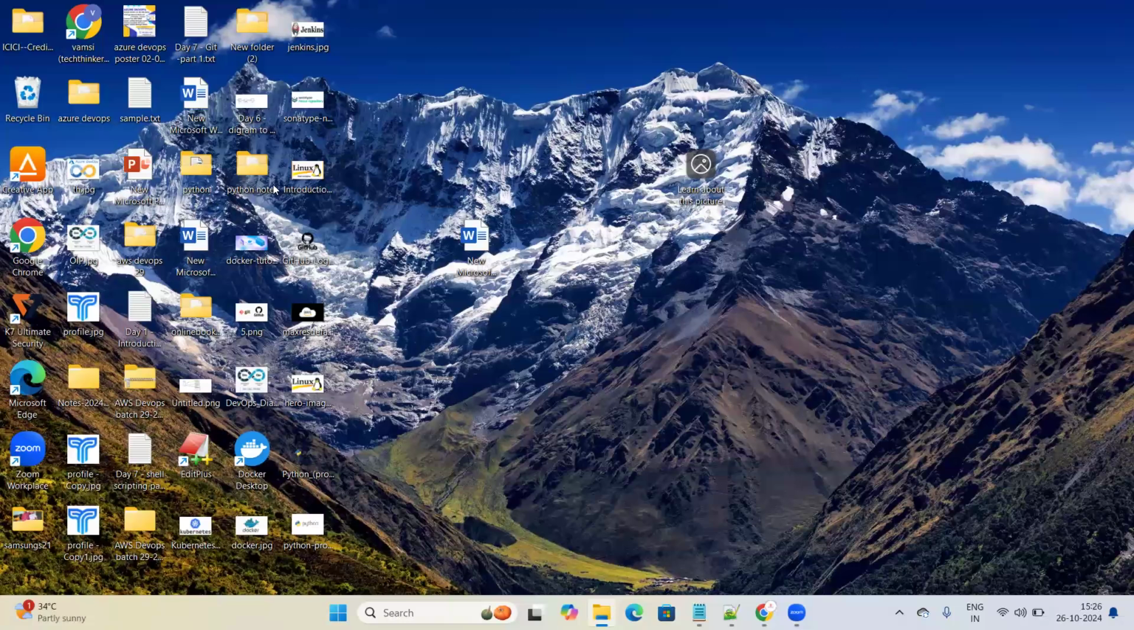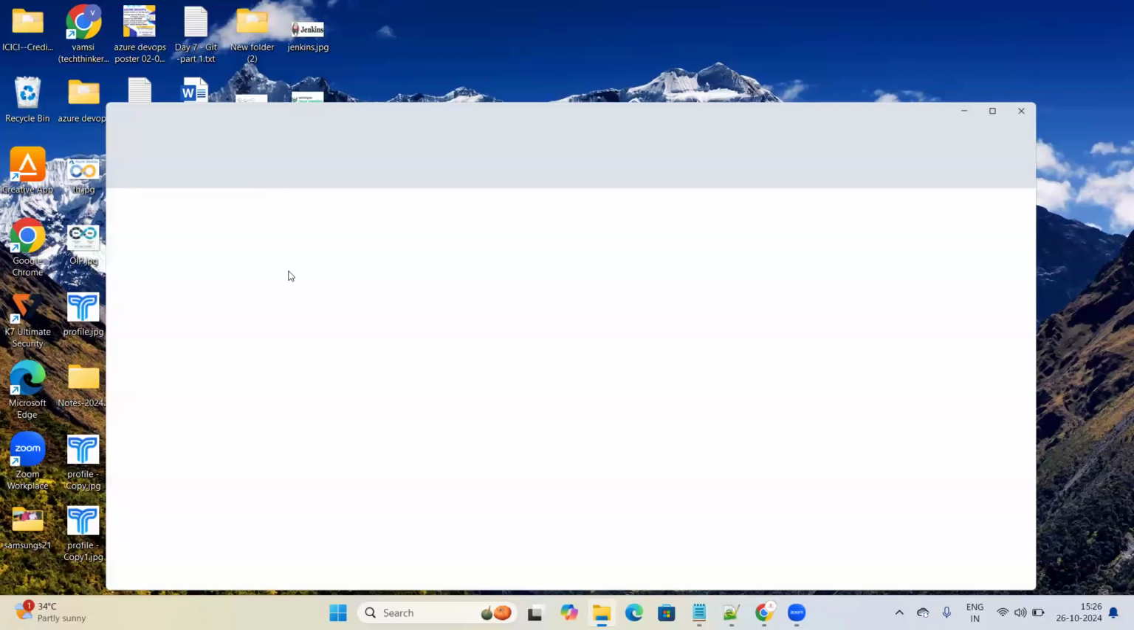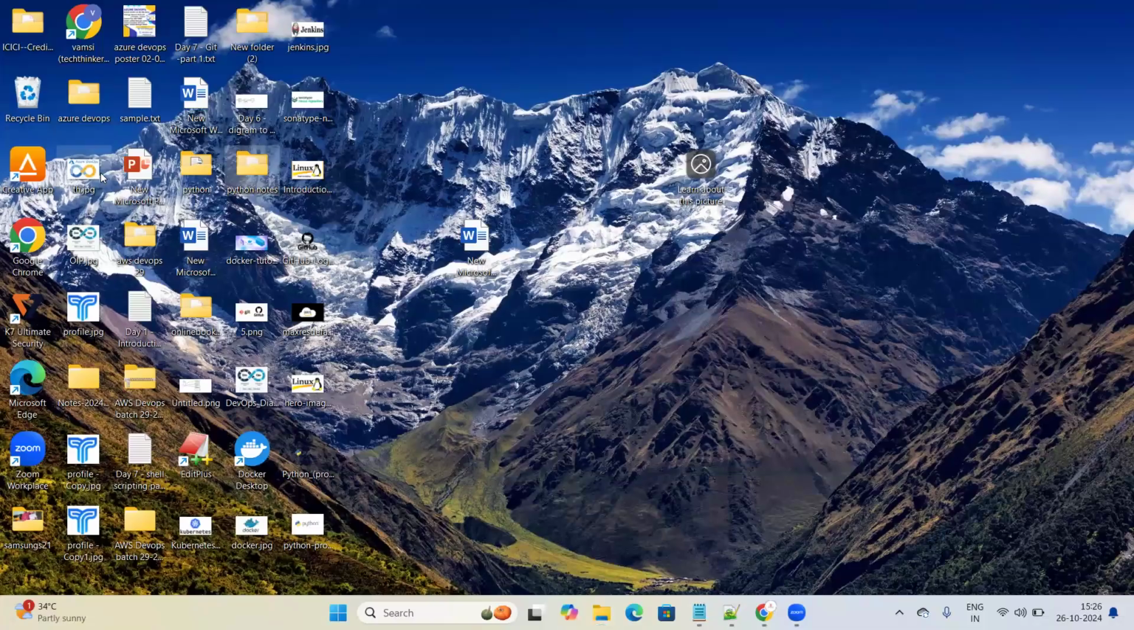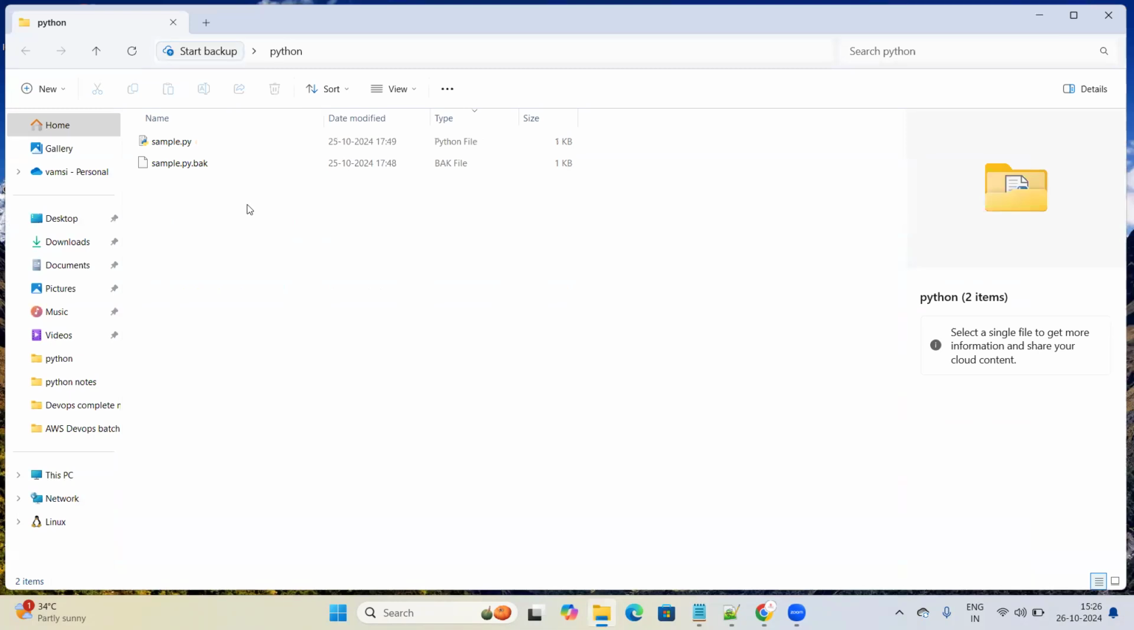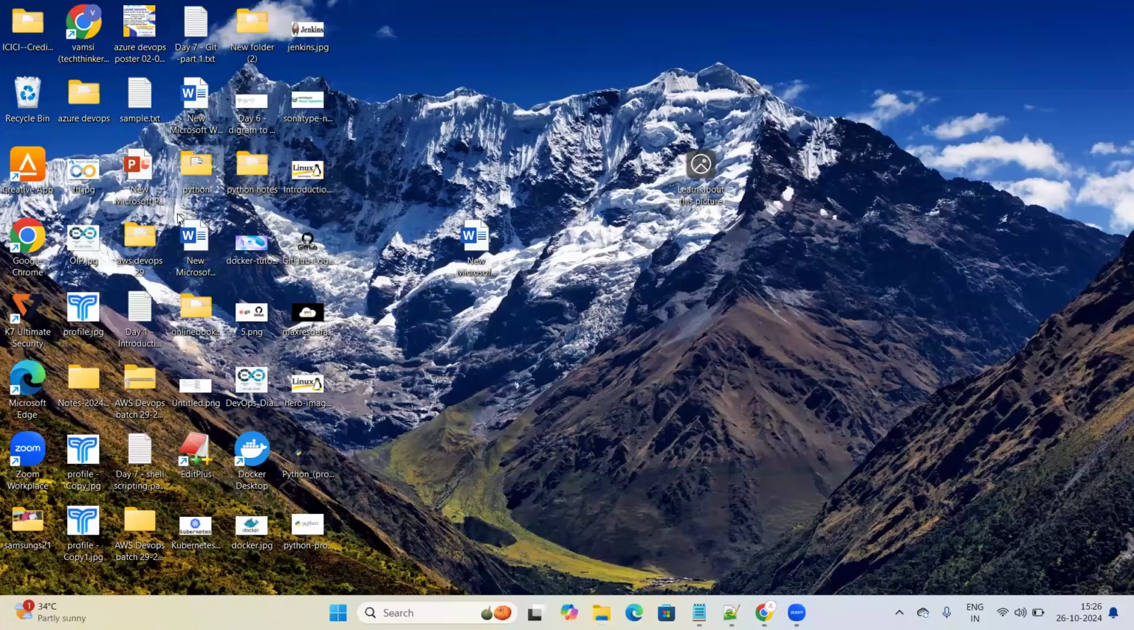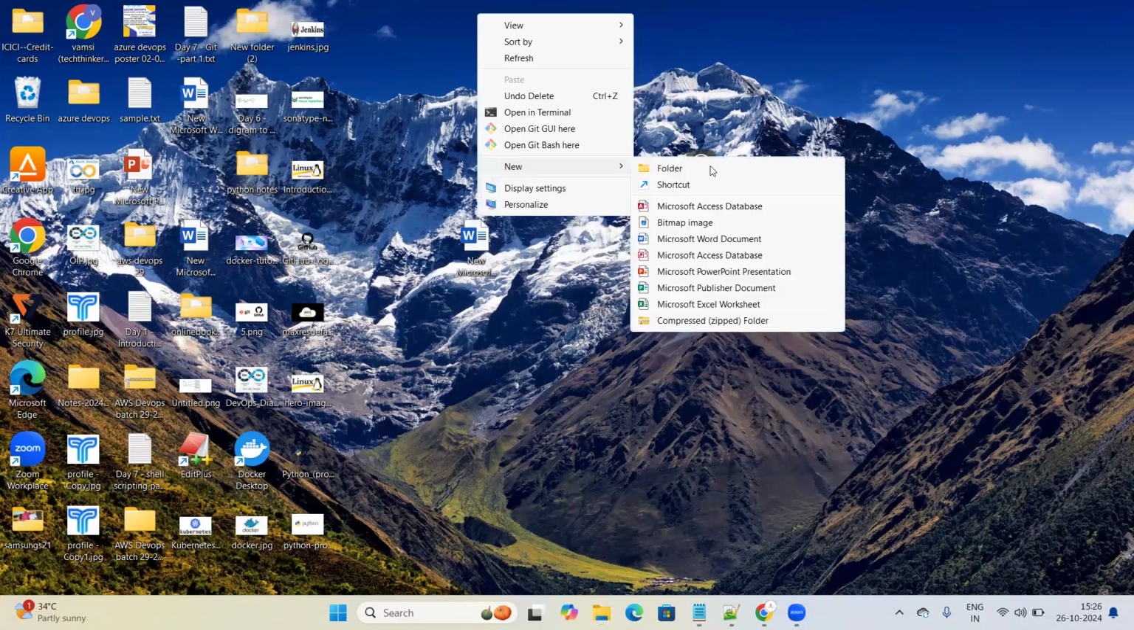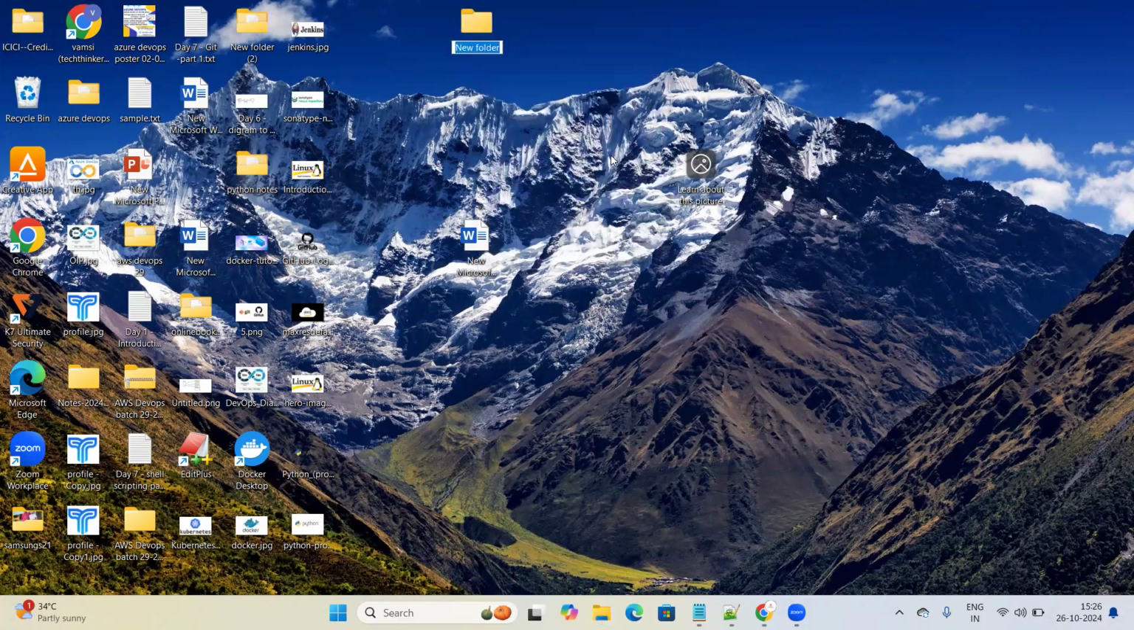So what I'm doing is creating a folder here on the desktop. On my desktop, I'm creating a folder which is called Python. If you want, I will create a new folder again. You see, I'm deleting this existing folder. I'm creating a new folder with the name Python. I would like to save all my programs here. I would like to write all my programs here.